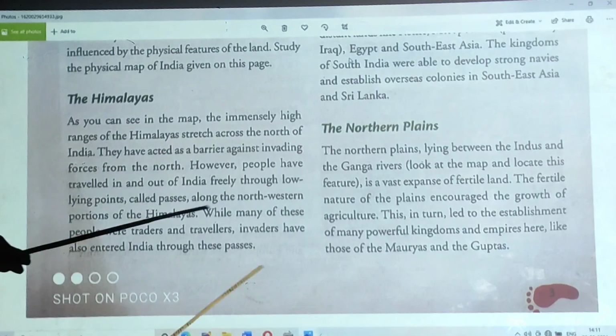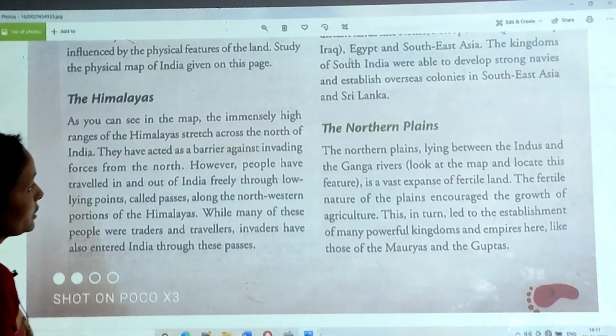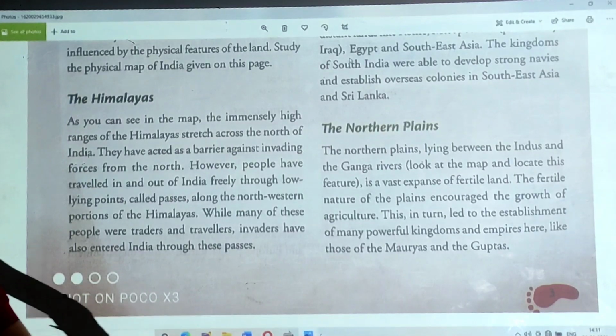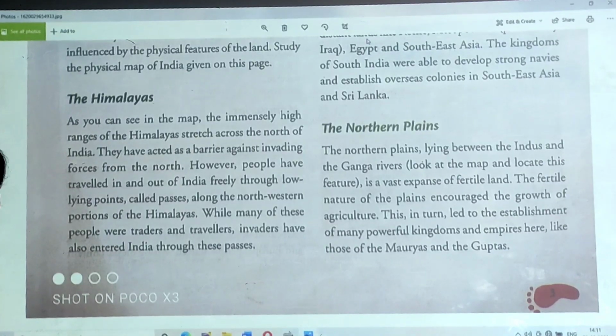The fertile nature of the plains encouraged the growth of agriculture, and that's why powerful kingdoms and empires like the Mauryas and Guptas established their kingdoms in this area. Now let's move to the next topic.